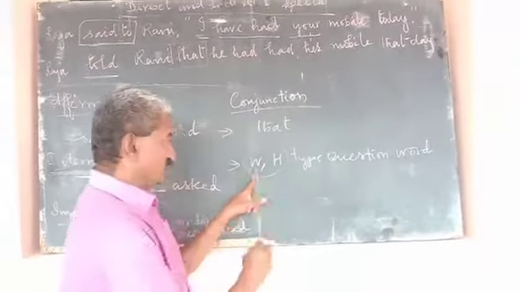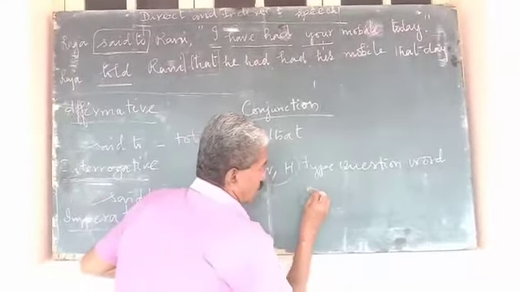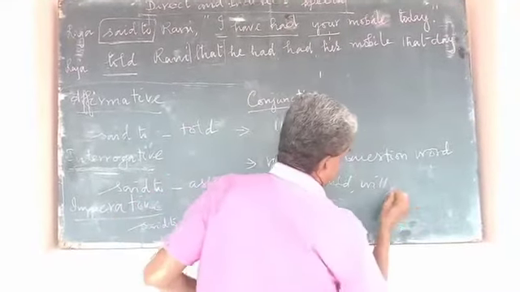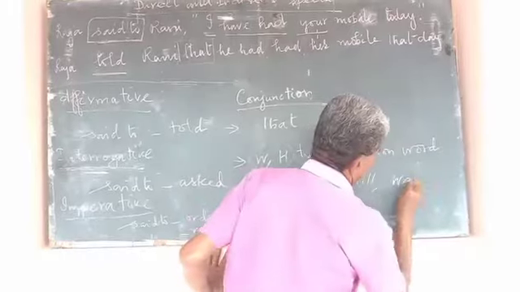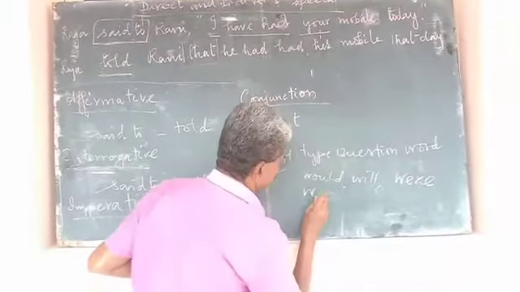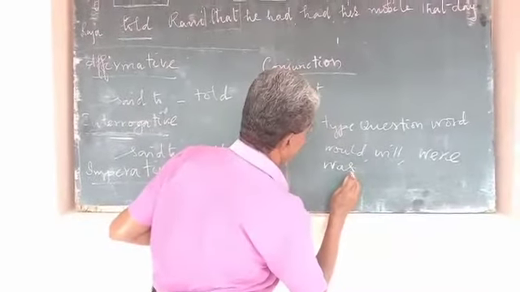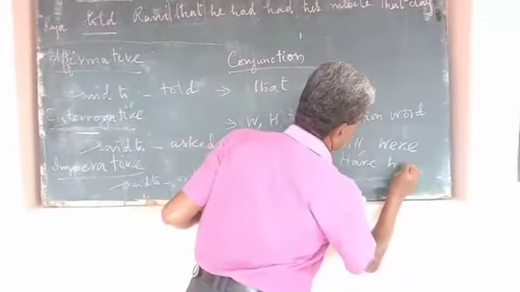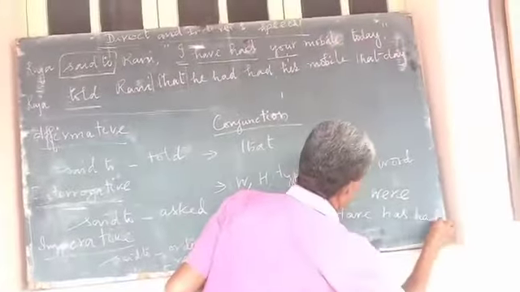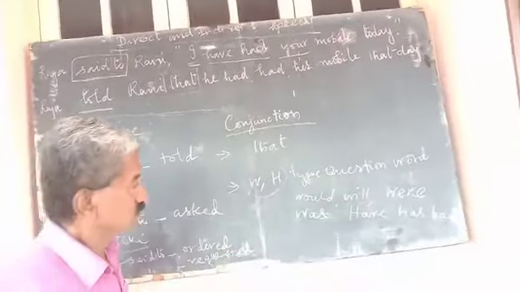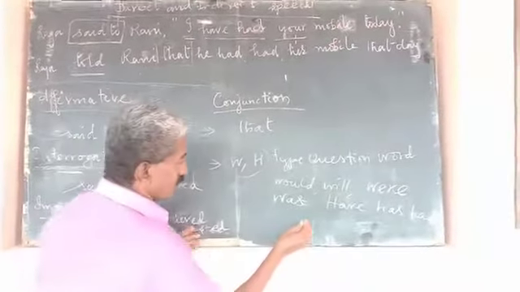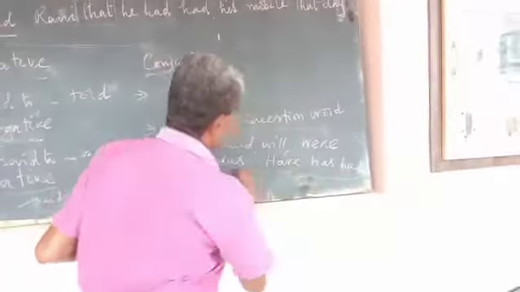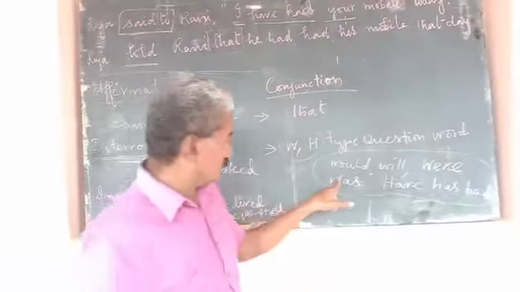There are exceptions. For example, would, will, were, was, have, has, had. These are main auxiliaries.